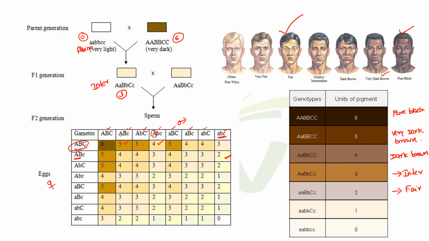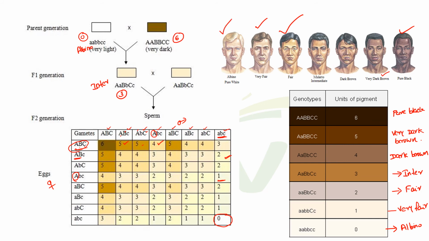See here, how many dominant alleles? Only 1 dominant allele, that is capital A. So the skin color is very fair. See here, how many dominant alleles? Nothing. No dominant allele. 0. So the skin color is albino. Albino means pure white.